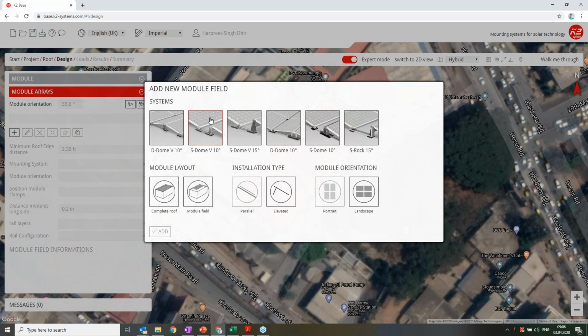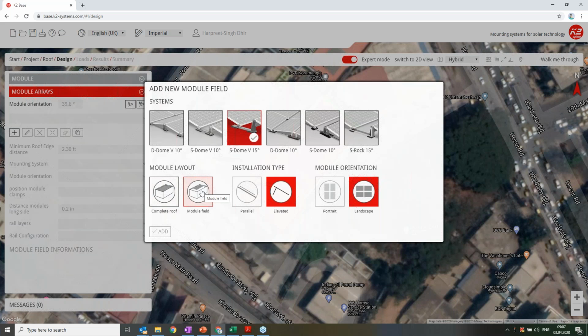So I will click on this, and with STORM it will automatically select the orientation, for example landscape. And for the module layout you have 2 options. Either you say complete roof, and it will automatically calculate the complete roof, or you say module field. But I recommend that you choose the module field in order to be more flexible.